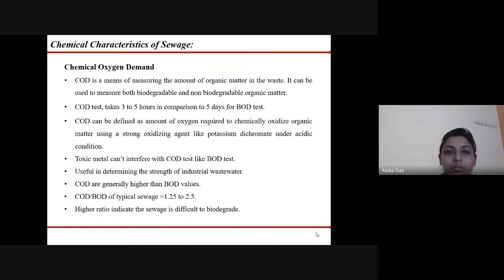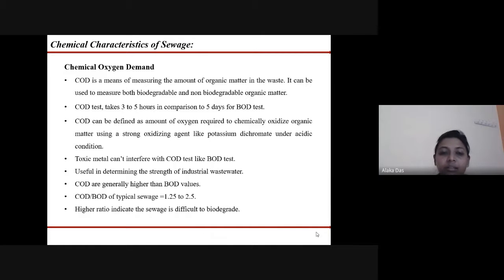Next is the chemical oxygen demand, that is COD. It is a means of measuring the amount of organic matter that is present in the waste. It is used to measure both the biodegradable and the non-biodegradable organic matter. The COD test takes only 3 to 5 hours in comparison to the BOD test, which takes 5 days. So the COD test is generally done as compared to BOD because we get the results faster.